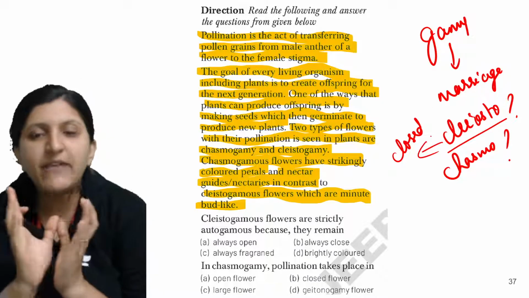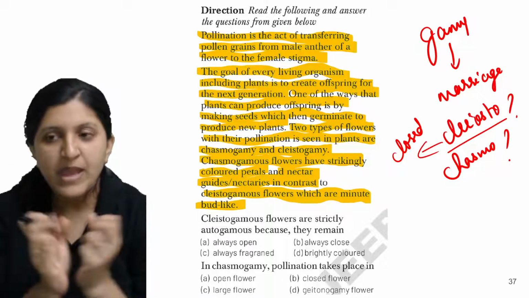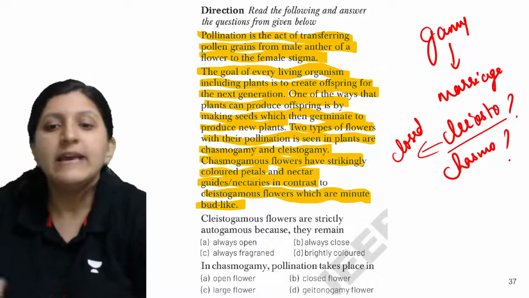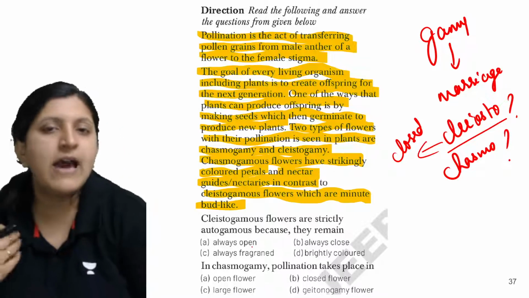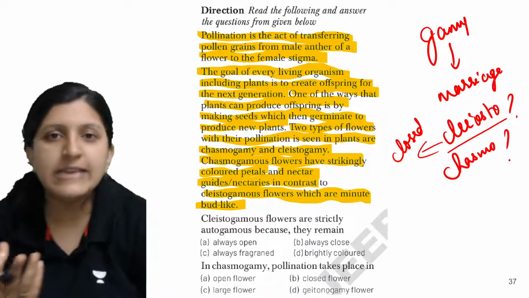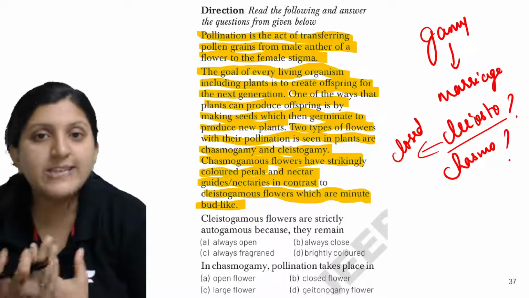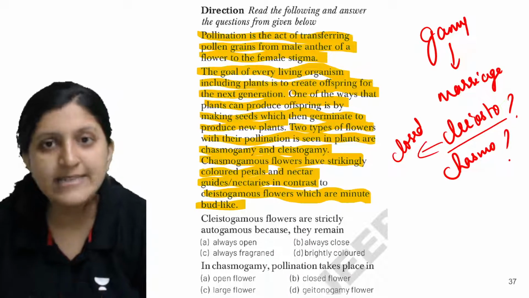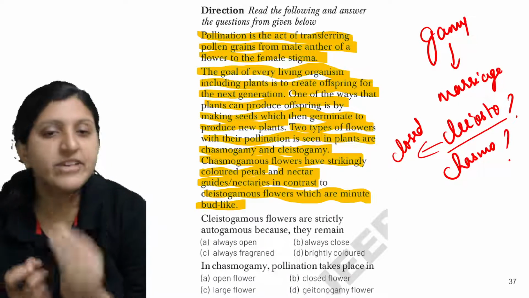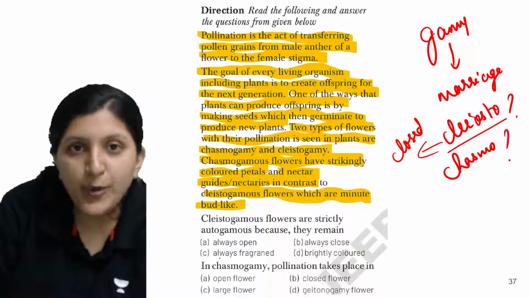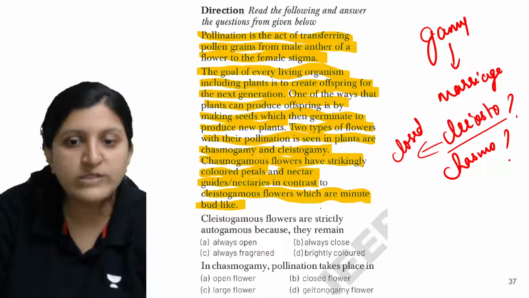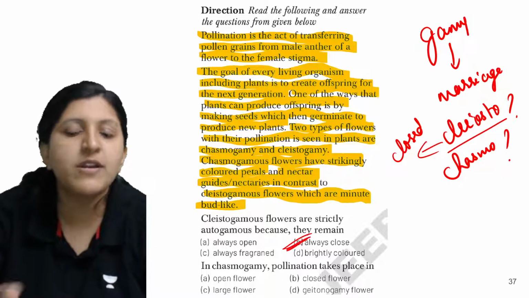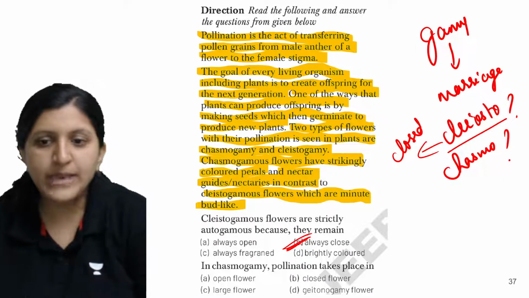That means this flower is never going to open up. As it is not going to open up, the anther will release pollen grains, and the released pollen grain comes in contact with the stigma directly inside the plant because this flower never blooms. So clisto is closed marriage. That means this flower always remains closed itself. So B is the answer.